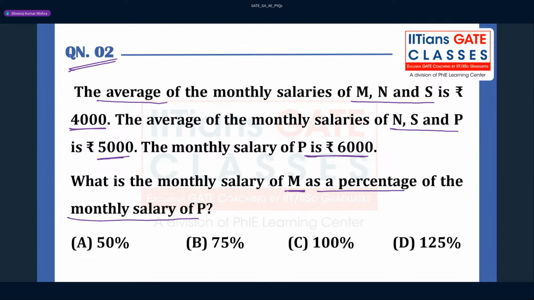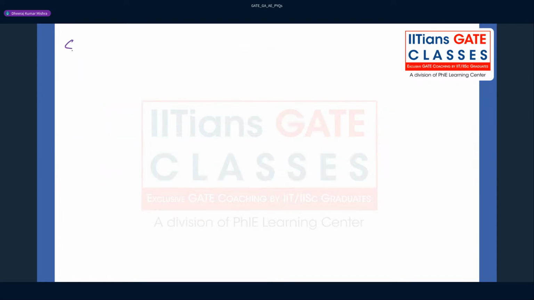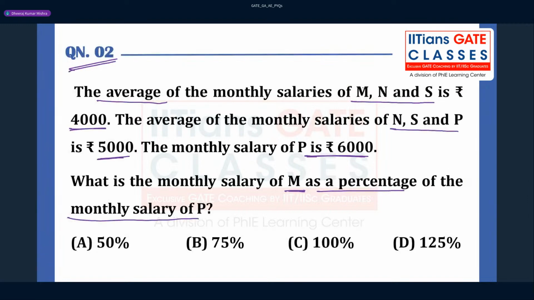So you have to use the concept of average and the concept of percentage, and the answer has to be given in percentage. You might have seen this in the classroom. You can also answer this question; it will take only around 45 seconds. How do we start? Since the average is given, you can find the total salary of the three people.